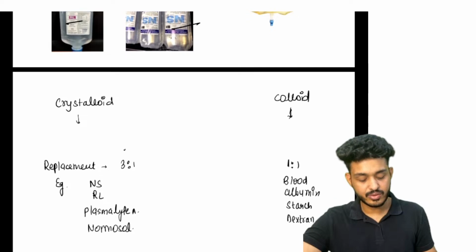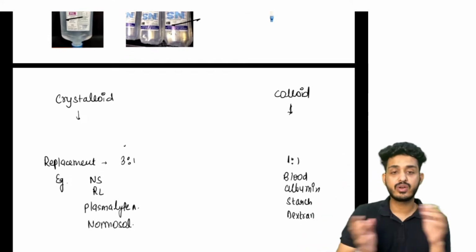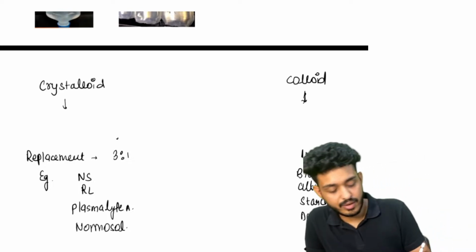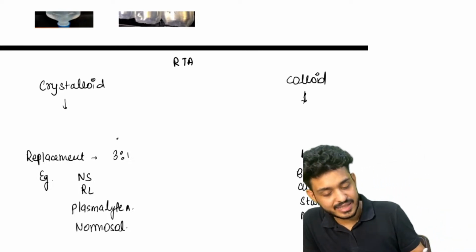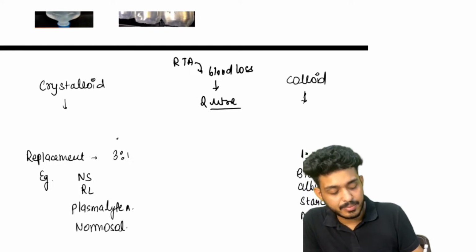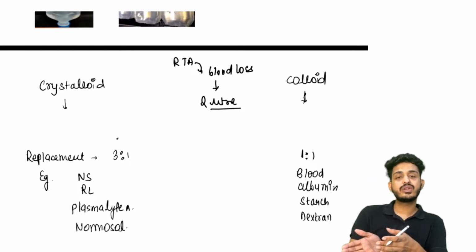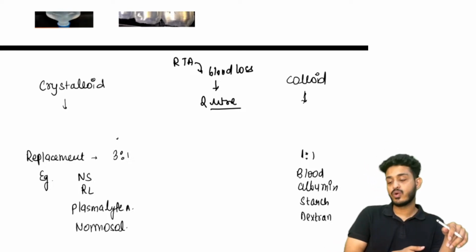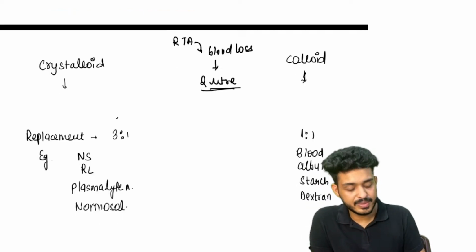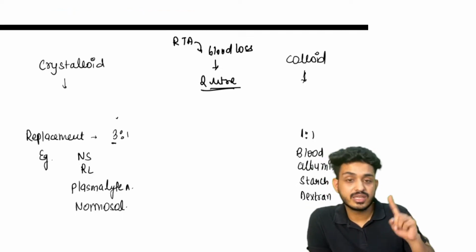For example, you are going somewhere outside, and there is a road traffic accident, and there is blood loss. The patient lost 2 liters of blood. How can you compensate that? How much crystalloid or how much colloid do you need to give? He has lost 2 liters of blood, so what will you give? You will give three bottles.